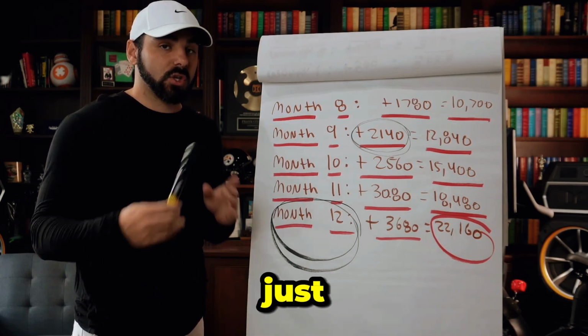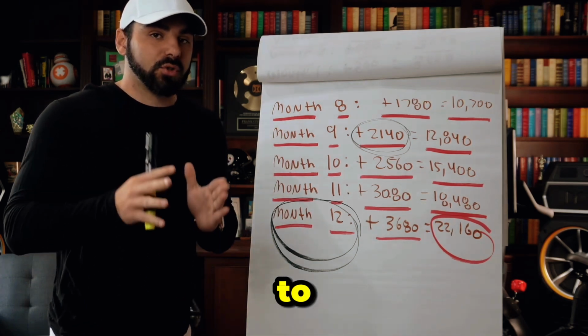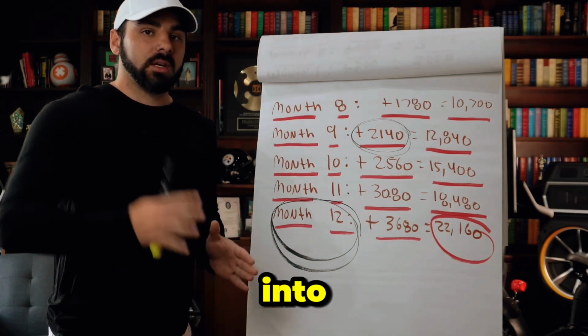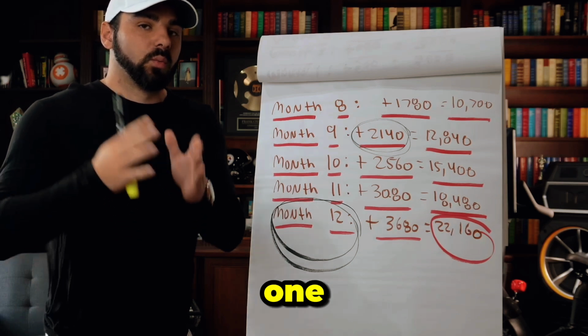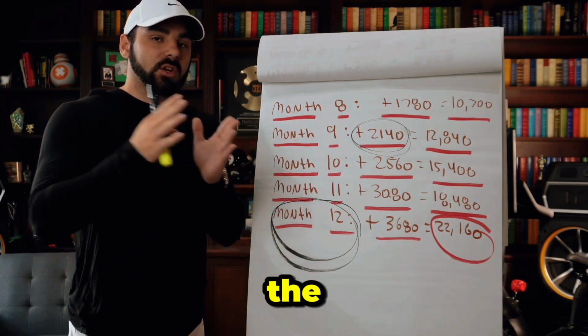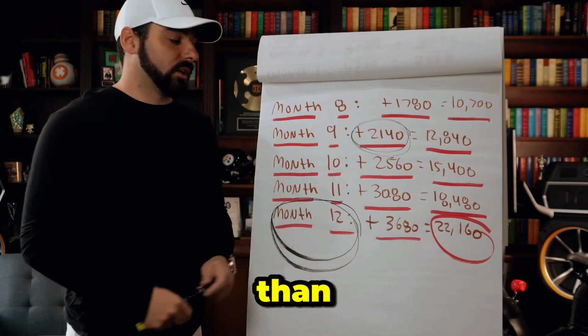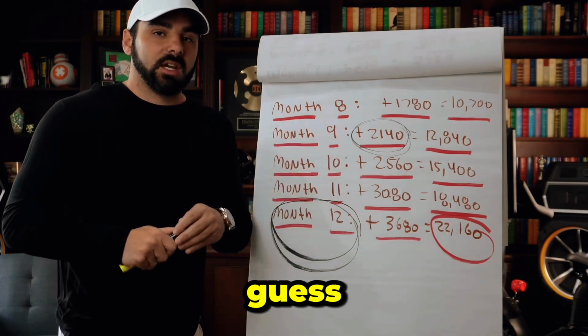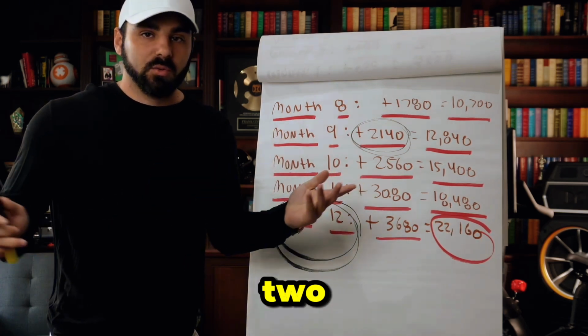We made $22,160. So just like that, you're able to turn a smaller amount of money into a bigger sum within 1 year while compounding your profits and doing this the correct way, rather than trying to go 12 months of betting 50-50 coin flip plays, and guess what? You won't even make it past the first 2 weeks.